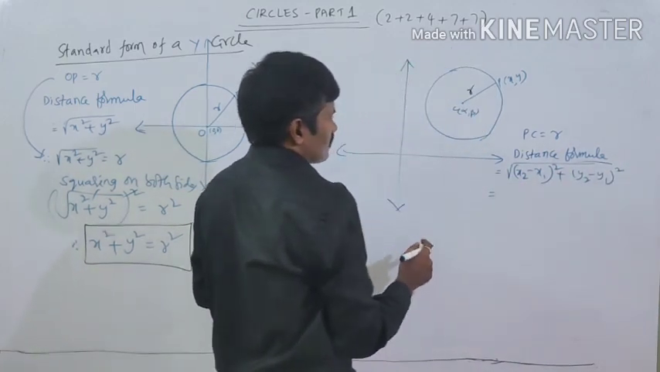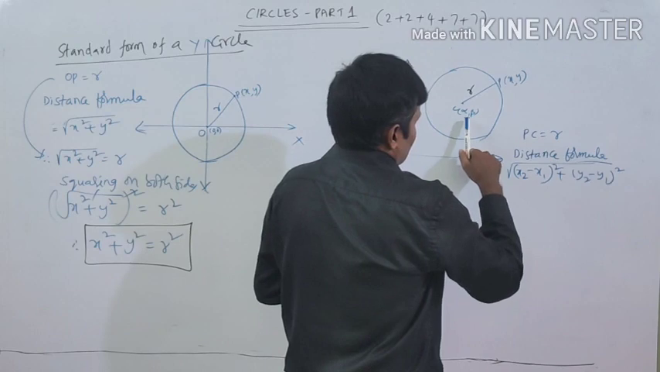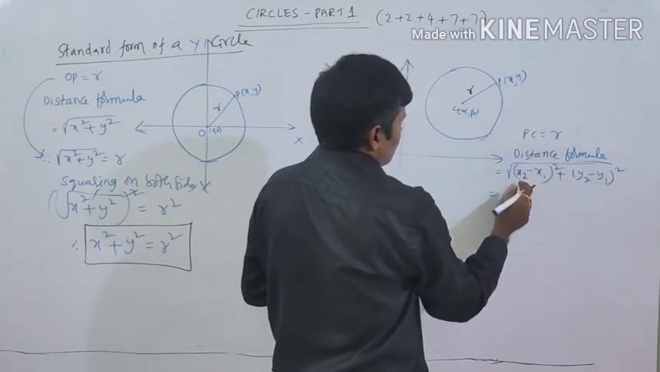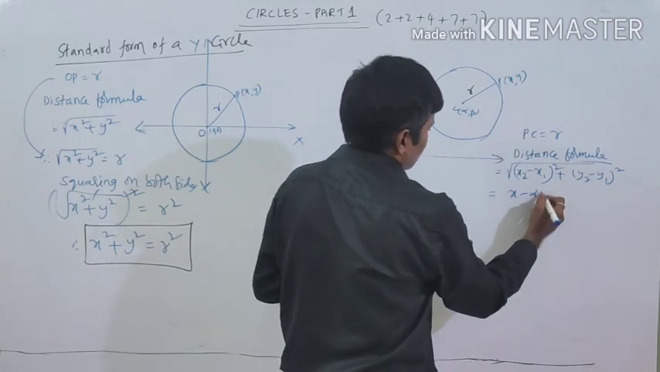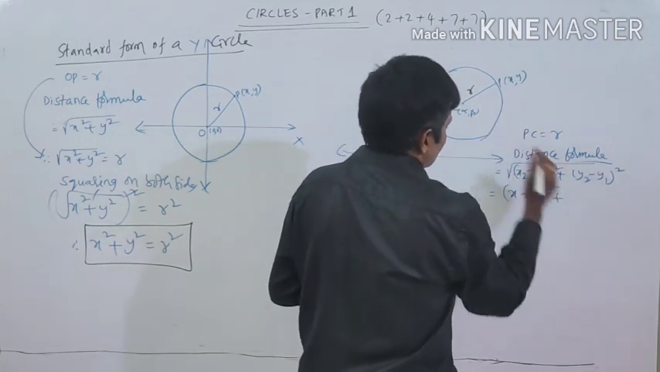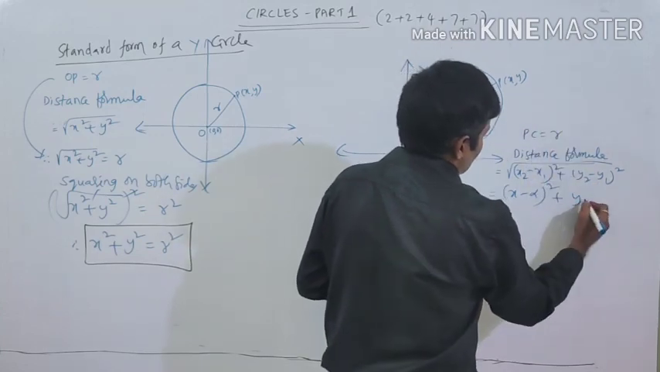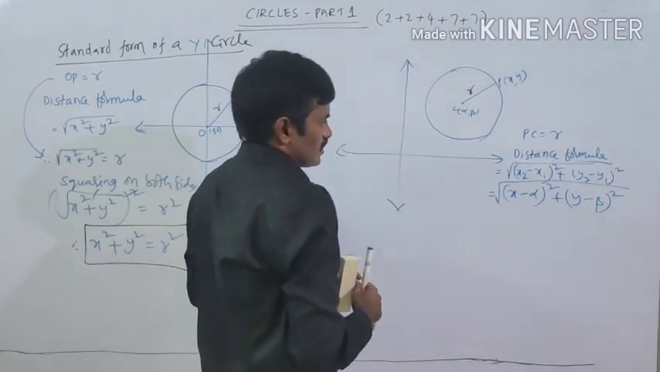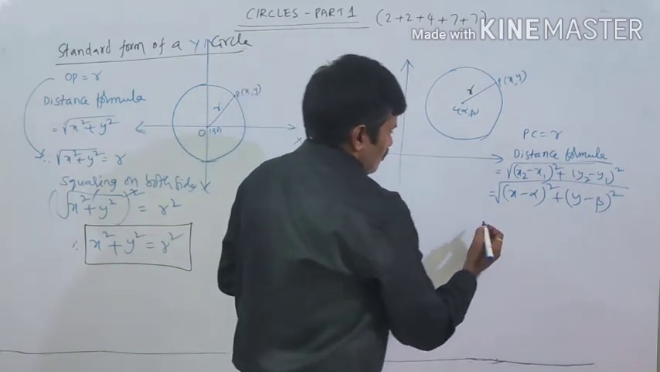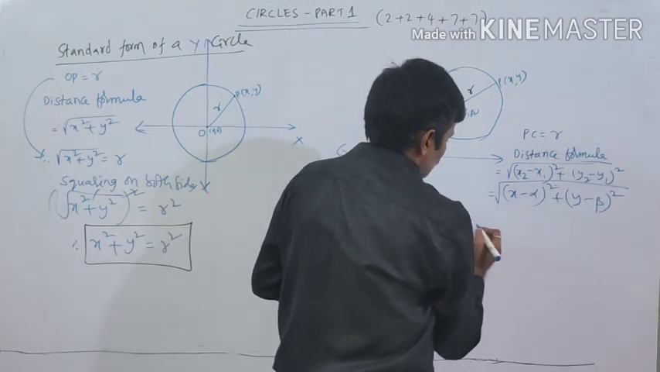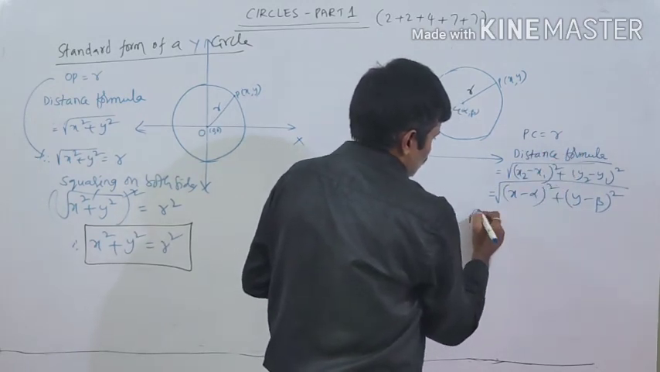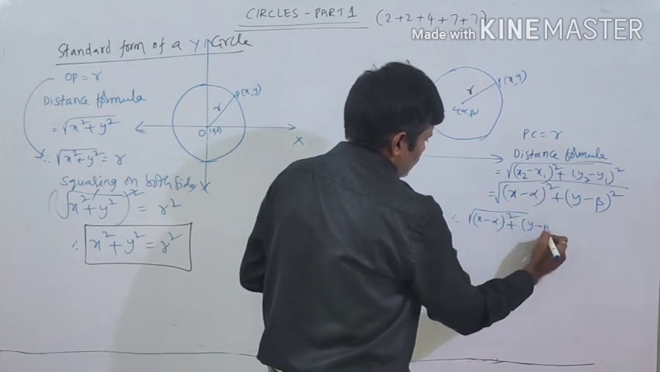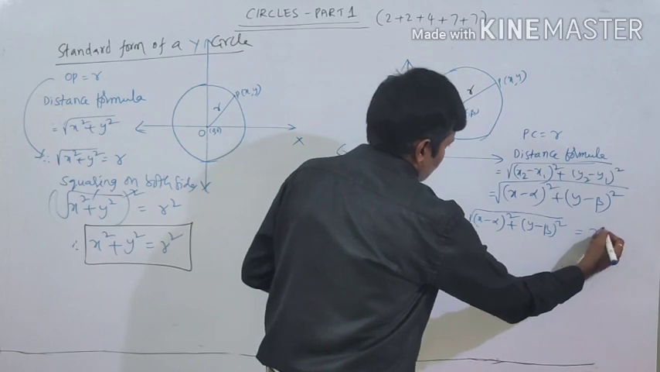Now substitute values. Consider the center as x1, y1 and the point as x2, y2. Then it is x2 minus x1 whole square plus y2 minus y1 whole square under root. Is it or not? Yes. But PC is equal to r, therefore square root of x minus alpha whole square plus y minus beta whole square is equal to r.